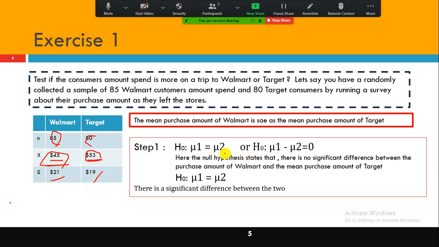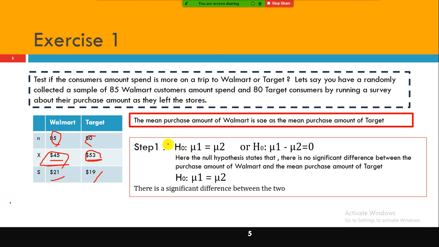The first step to conduct the two independent sample test is to define the null and alternative hypotheses, similar to the way you conduct the single sample t-test or z-test. What is the null hypothesis? Both Walmart and Target customers spent the same amount.